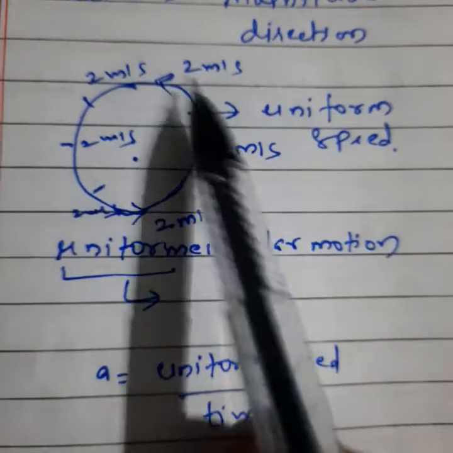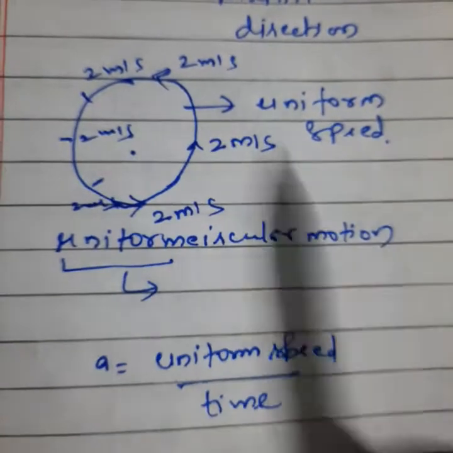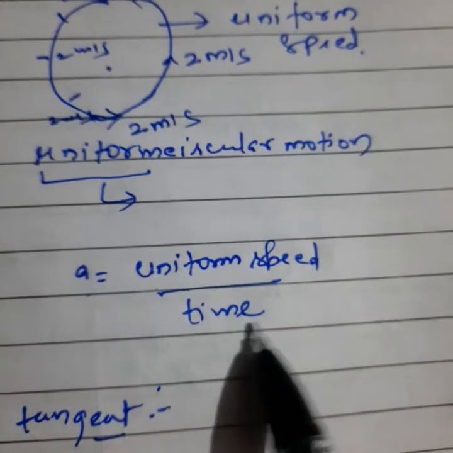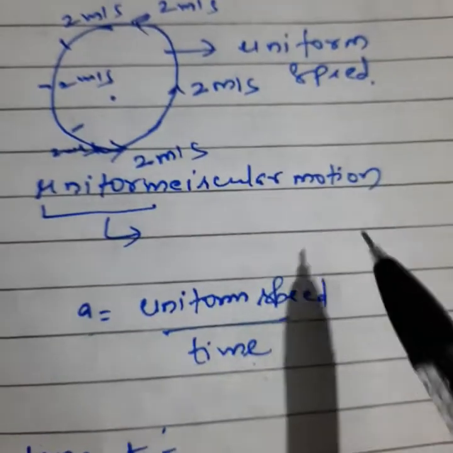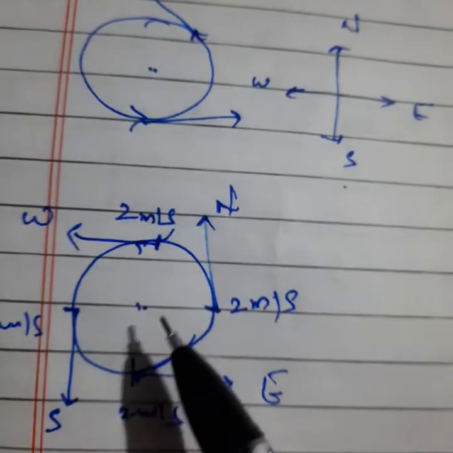So you can see initially we were talking about circular motion without direction. So we can say the magnitude at all points will remain the same. If the magnitude remains the same, at that time we can say what? It will come under uniform speed. Acceleration will be uniform speed divided by time. So we will not mention direction here. Due to this we are taking only uniform speed. But if we talk about these things, we will connect this with the direction concept.